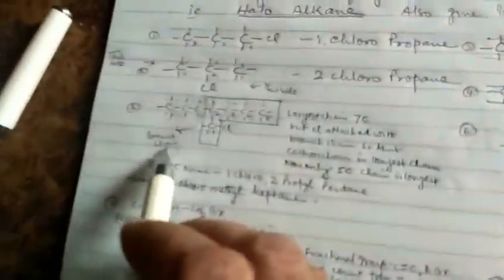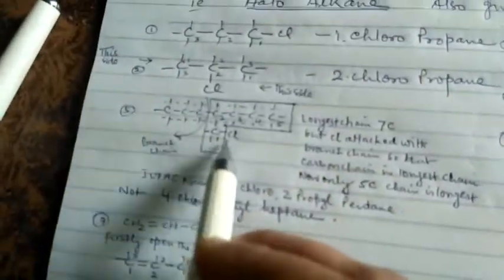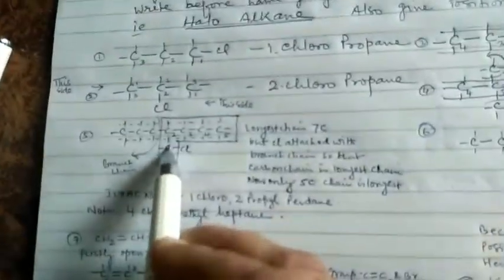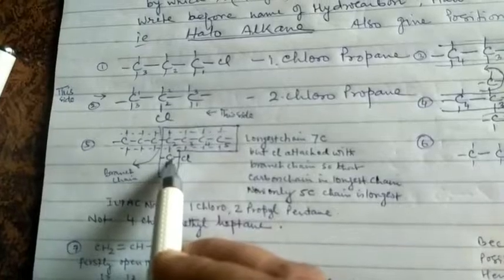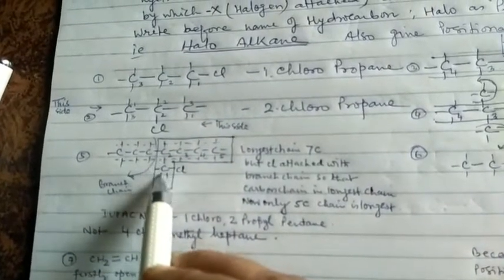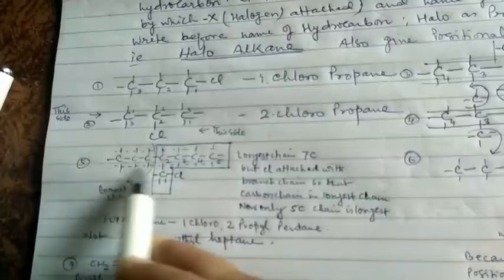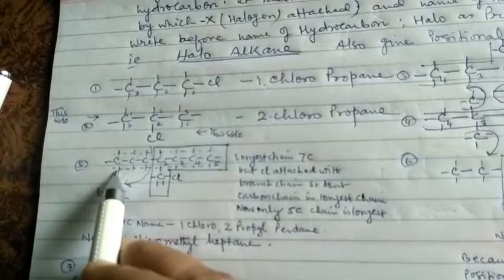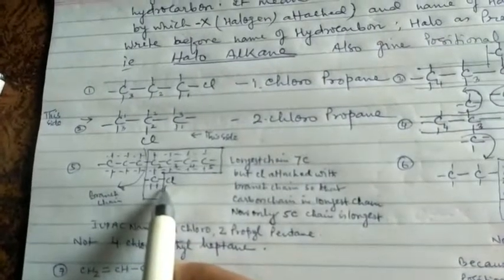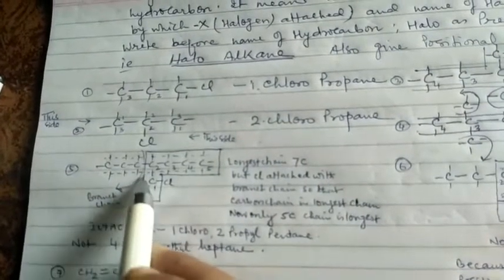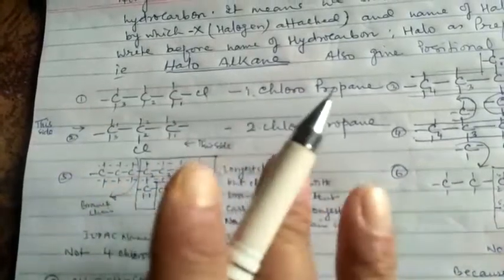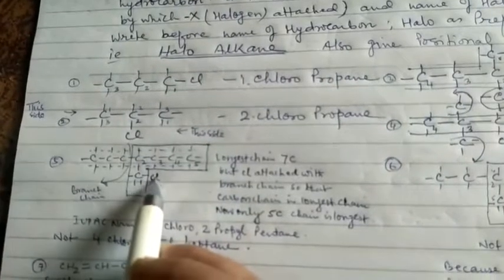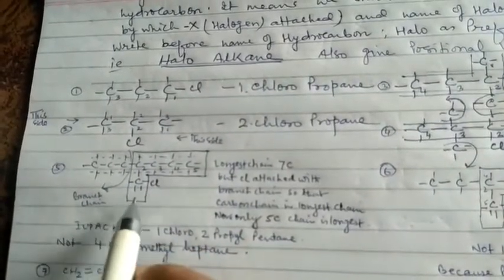In the fifth example, chlorine is attached to a carbon chain that looks like a branch chain in the compound. The longest carbon chain is 7, but chlorine is attached to a carbon that appears to be in a branch chain. Practically it is not a branch chain, because the functional group is attached in the parent chain.